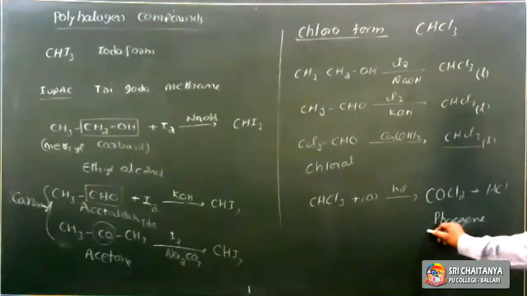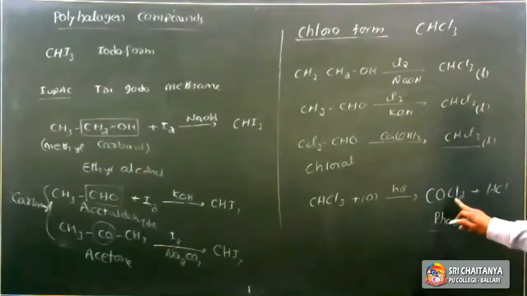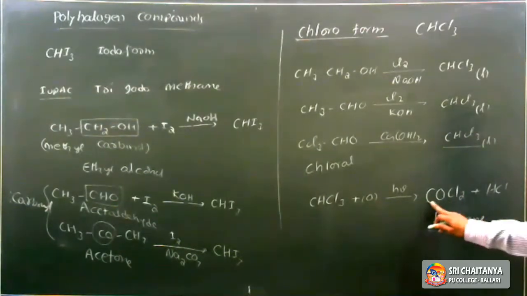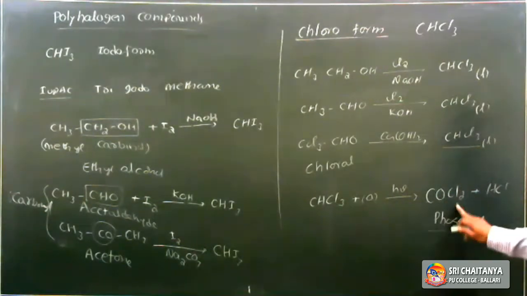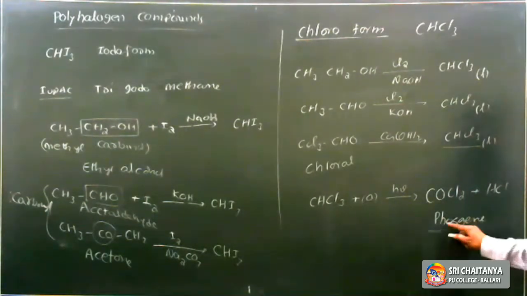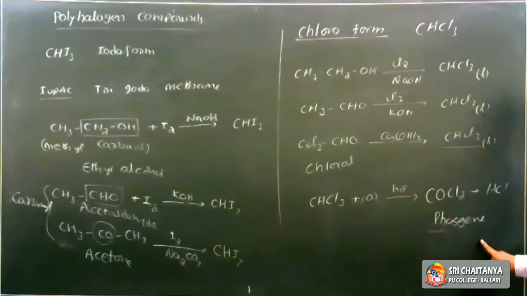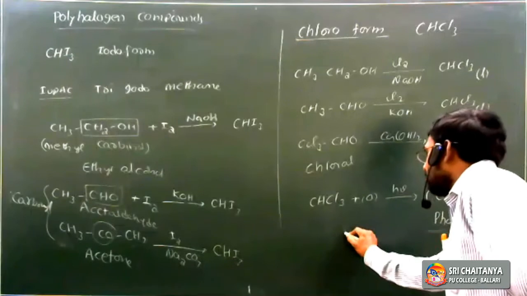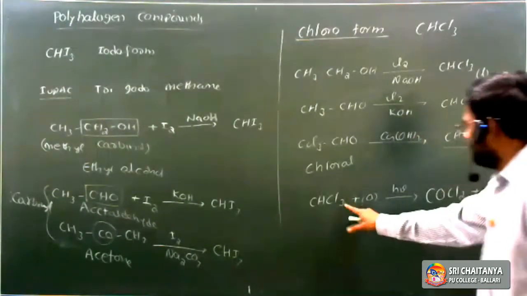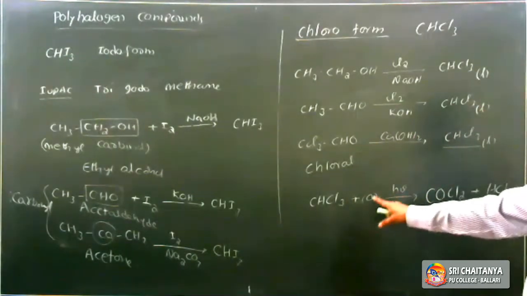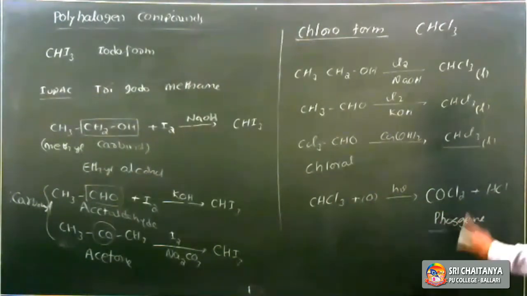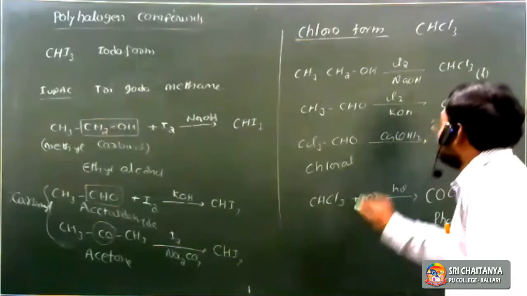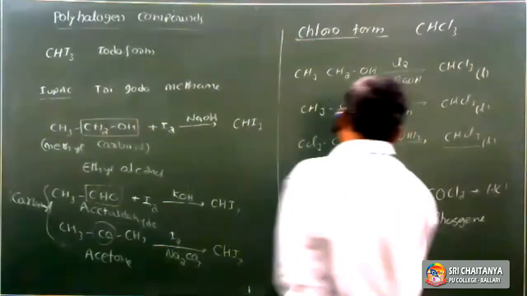Phosgene is the common name. It is a poisonous gas. It is carbonyl chloride, C double bond O Cl2. So commonly it is called phosgene, a poisonous gas. So precautions should be taken in the storage of chloroform, because when it is exposed to sunlight and air, it is converted to poisonous carbonyl chloride, or phosgene.